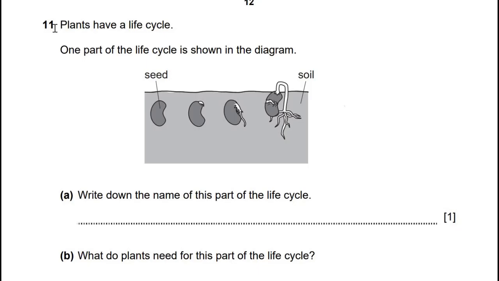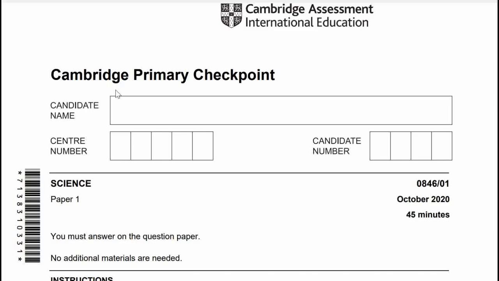Hi guys, today we are going to discuss Science Primary Checkpoint, past paper October 2020, paper 1. In our last video we have discussed question 1 till 10. Today we are going to question 11 and so on. So let's get started from question number 11. You can find the mark scheme of question 1 till 10 at the end screen of this video, there's windows pop out, and just click the window to get the whole playlist for this past paper.